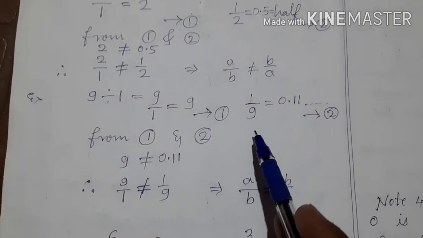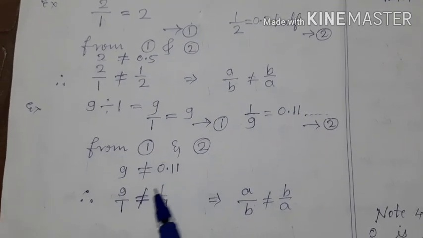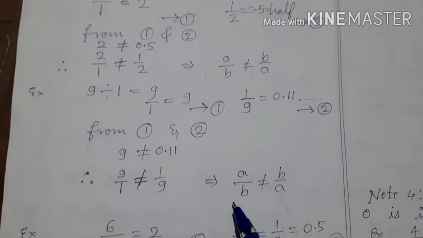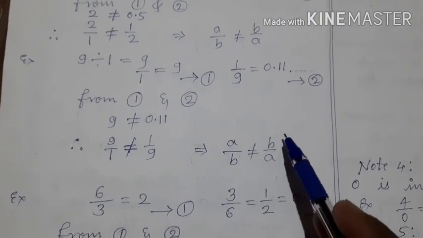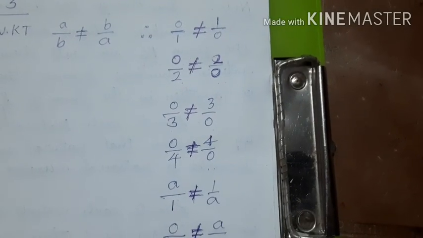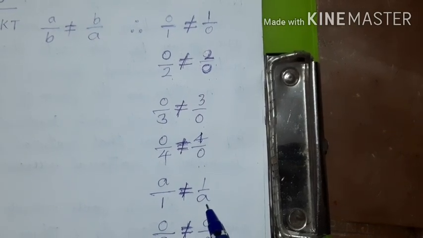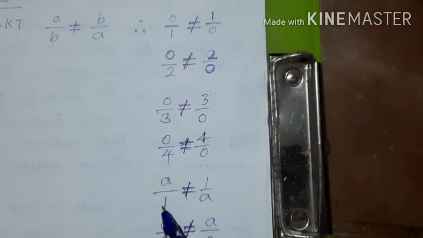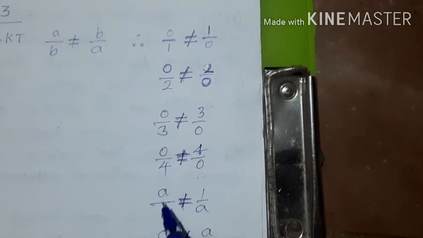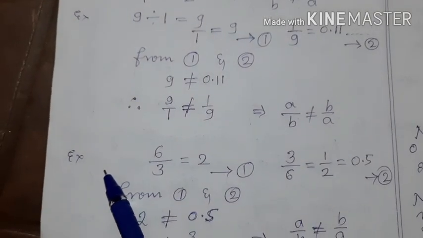From equation 1 and 2, it is clear that 9 is not equal to 0.11. That is, 9 by 1 is not equal to 1 by 9. Here also, A by B is not equal to B by A. Okay, children? And we can conclude that A by 1 is not equal to 1 by A. Because the value of A is different, the value of 1 is different. So, A and B are different here. That's why A by 1 is not equal to 1 by A. Let us take one more example.